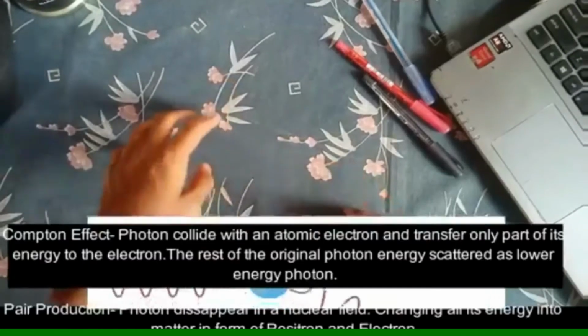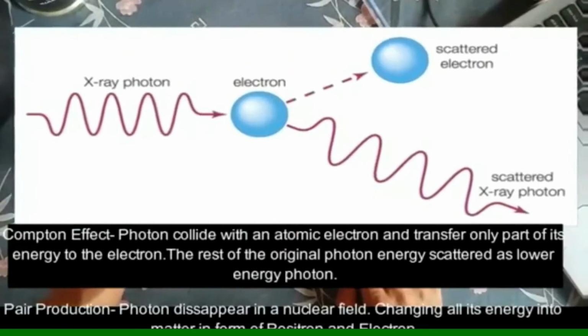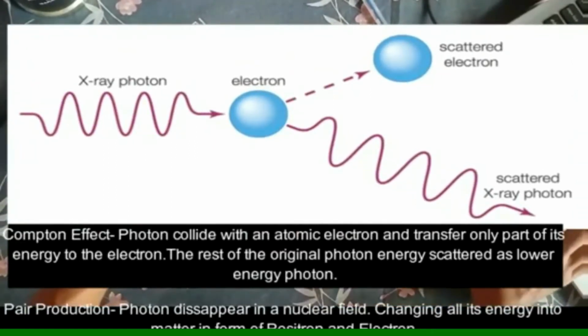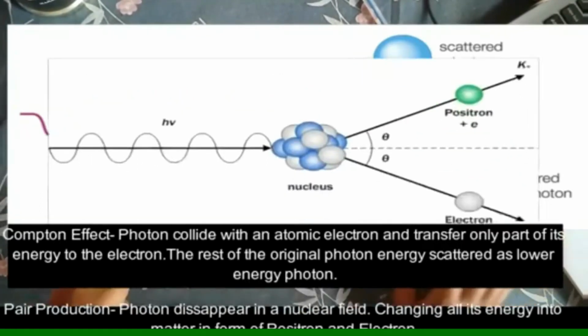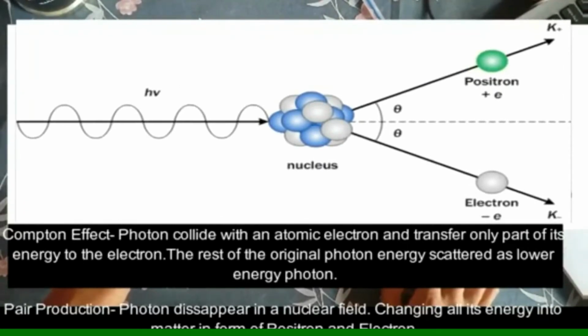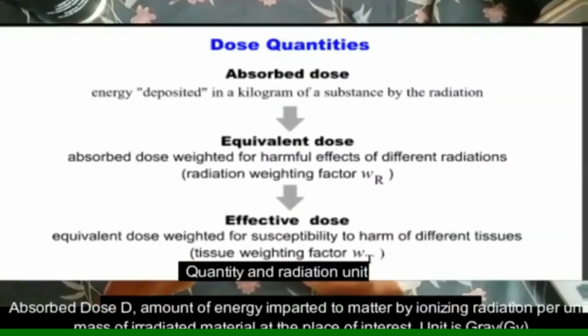For the Compton effect, a photon collides with an atomic electron and transfers only part of its energy to the electron. The rest of the original photon energy is scattered as a lower energy photon. In pair production, the photon disappears in the nuclear field, changing all of its energy into matter in the form of positrons and electrons. Now for quantities and radiation units.